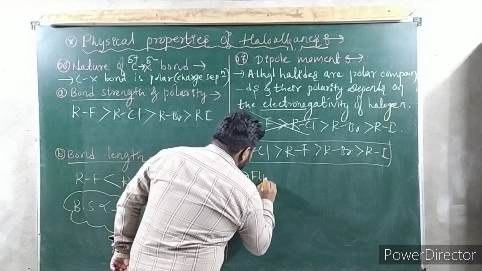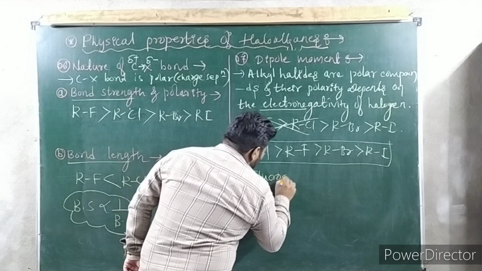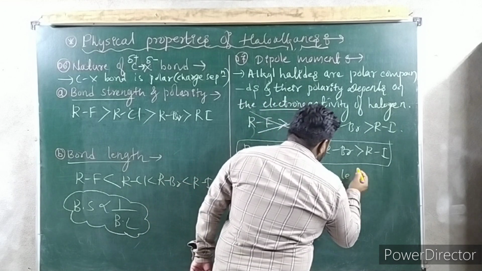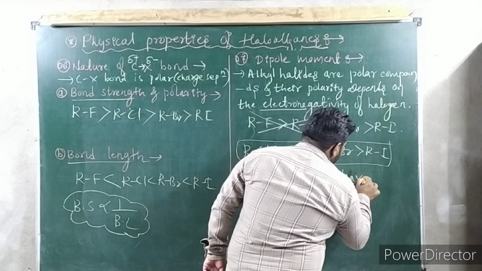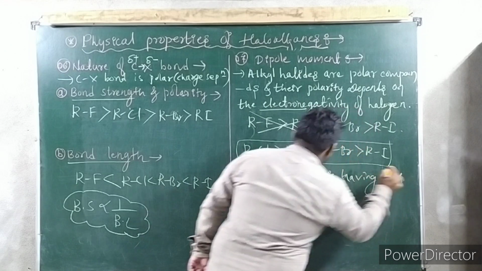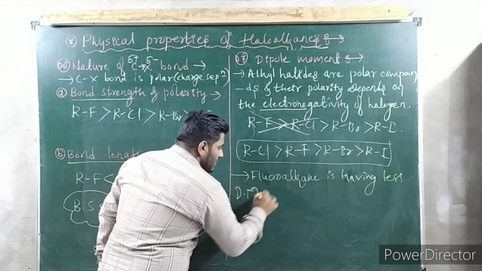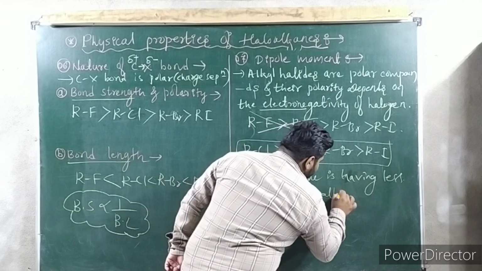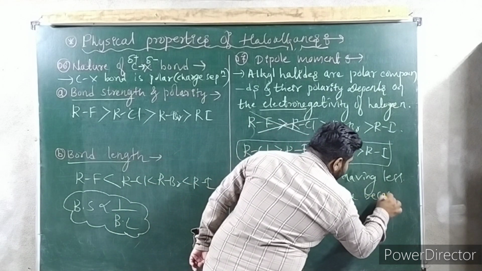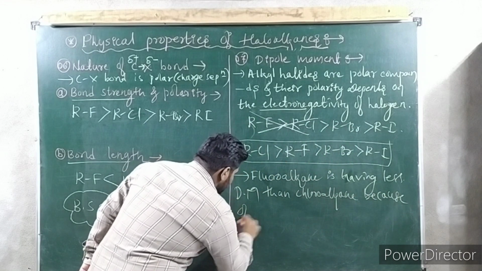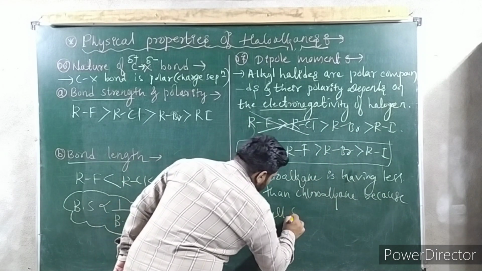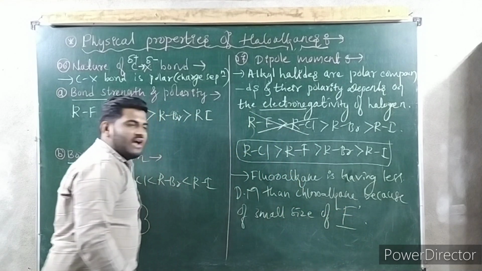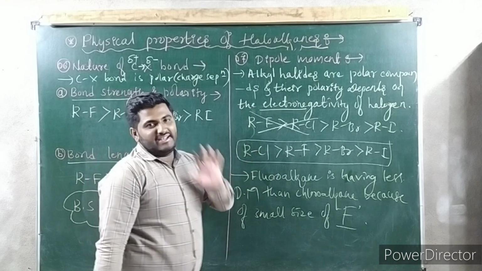Fluoroalkane is having less dipole moment than chloroalkane because of the small size of fluorine. I hope you followed. So this is regarding dipole moment.